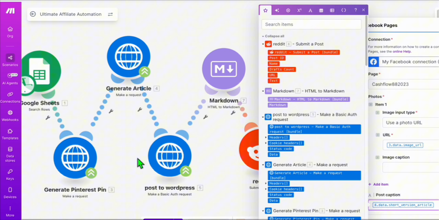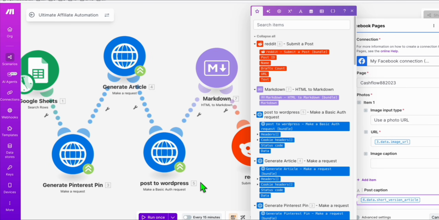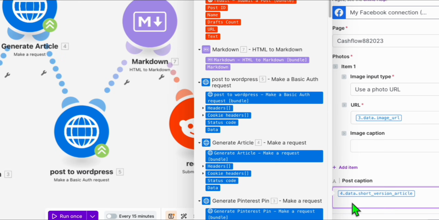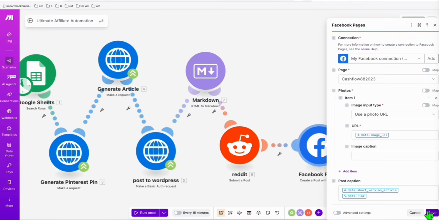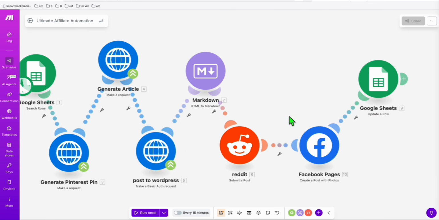Now we want to put a link to the WordPress post. So this will create a WordPress post to get the URL or the permalink. And if we haven't run this, this is what you need to do. So hit enter once, and then now we will type. This is ID 5, so double curly bracket 5.data.link. So this is the permalink. That's it. All right, now save this. This is going to post on our Facebook page and connect that right there.